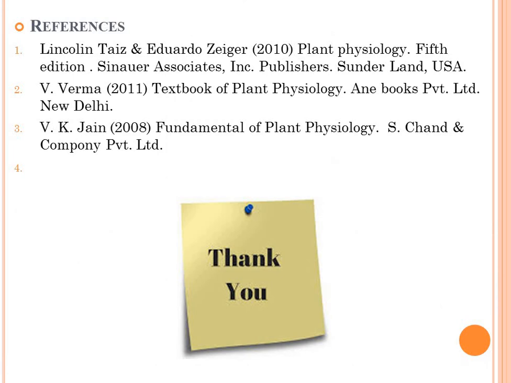In the photo part we studied the ultrastructure of the chloroplast, then photosystems, then organization of the ETS, then cyclic and non-cyclic photophosphorylation, how ATP and NADPH2 are synthesized, how ATP is synthesized, and also the ATP synthase, and some evidences for the electron transport system. We covered almost all the photo part of photosynthesis.